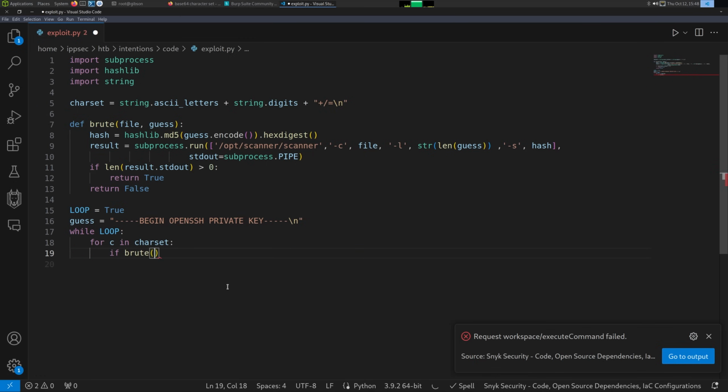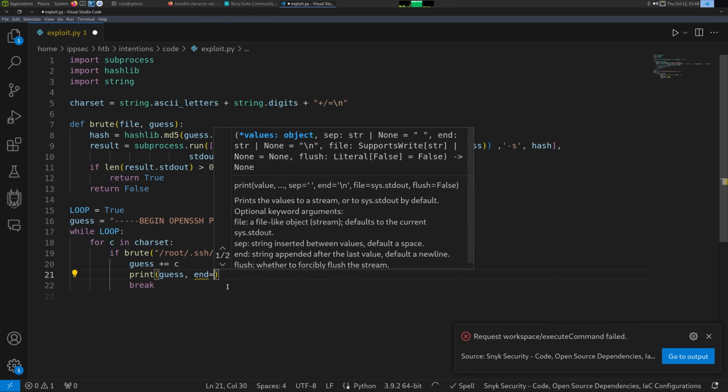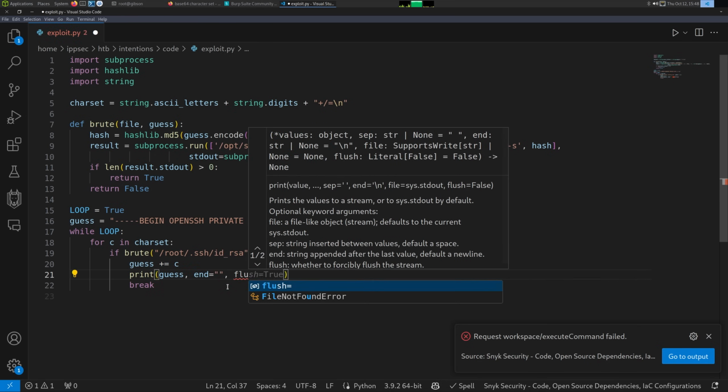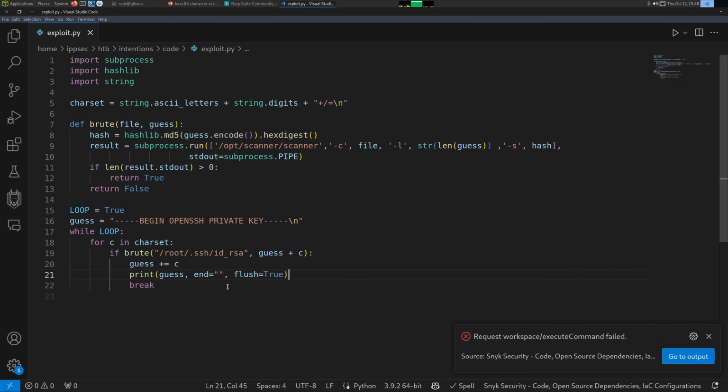Then if brute, we're going to just do this. And I guess we probably should have verified this file exists first. Hold on one second. Okay, if it's successful, append guess, print. We want to end with nothing and definitely flush. So what I was doing there is the print statement, since we're going to print the character, I don't want a line break after every character. So I said end, so it ends with nothing, so it doesn't do a line break.